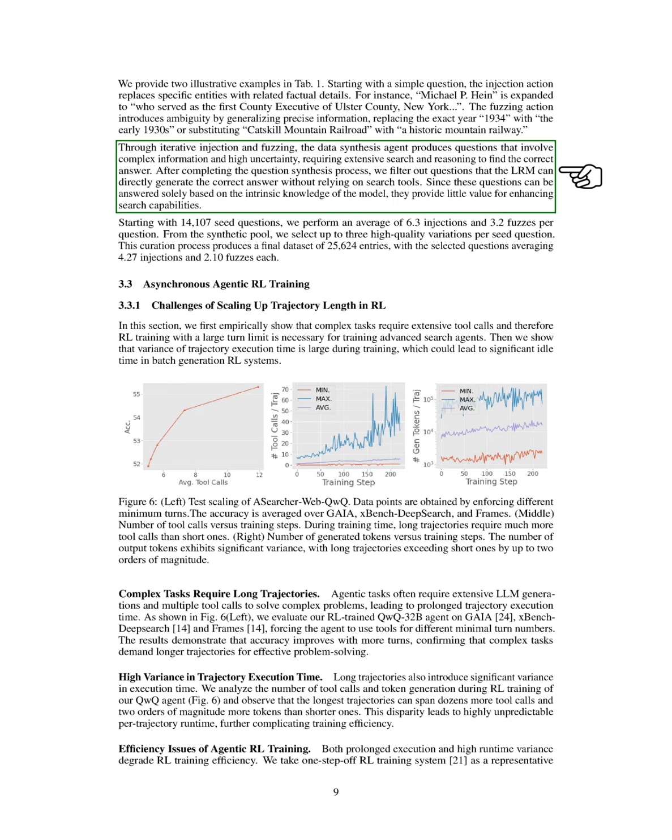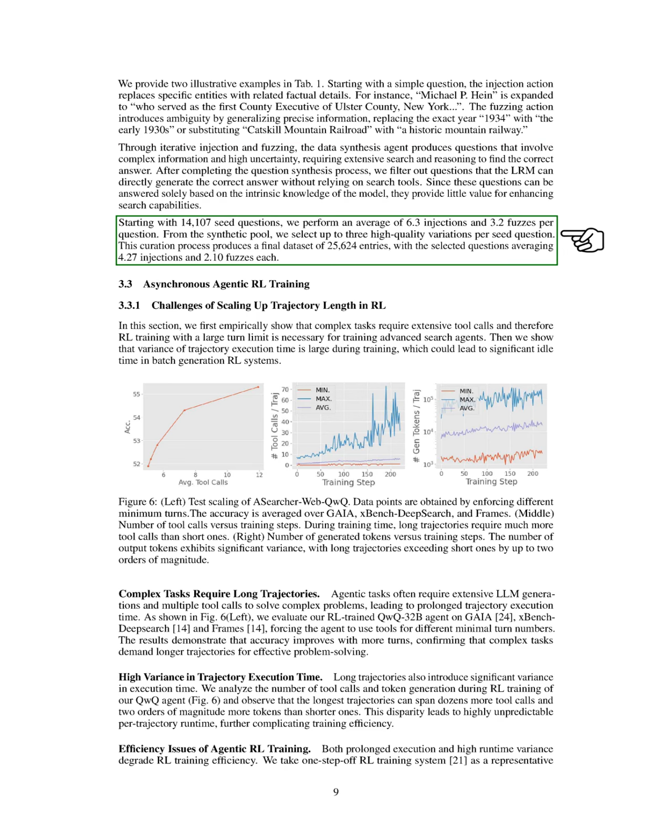After synthesizing questions, we filter out those that can be answered directly by the LRM without using search tools, as these do not contribute to improving search capabilities. Starting with 14,107 seed questions, we perform an average of 6.3 injections and 3.2 fuzzes per question, ultimately curating a final dataset of 25,624 entries, with each selected question averaging 4.27 injections and 2.10 fuzzes.